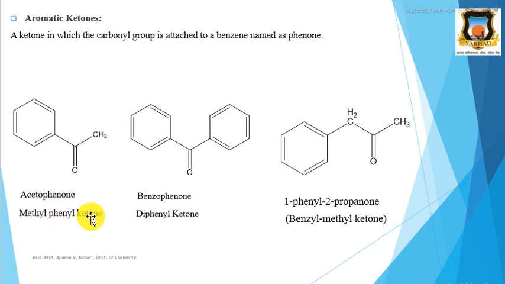Methyl phenyl ketone. Then the second example, where both groups are phenyl groups. Therefore, its IUPAC nomenclature is benzophenone, and if it is the common name, then it is di